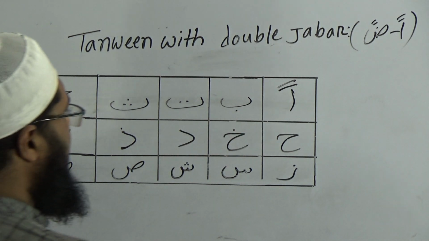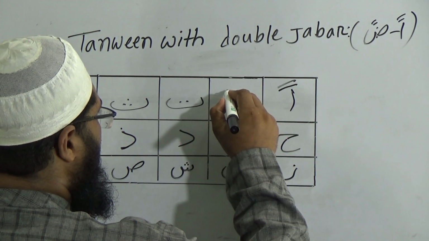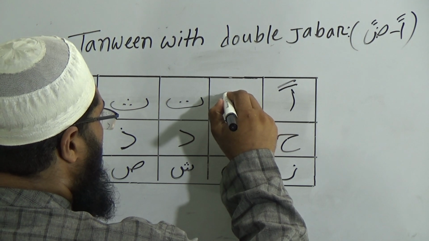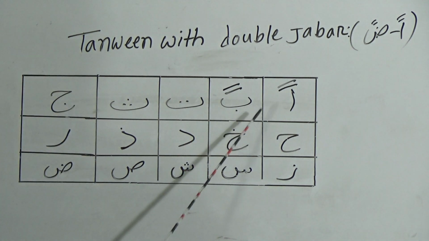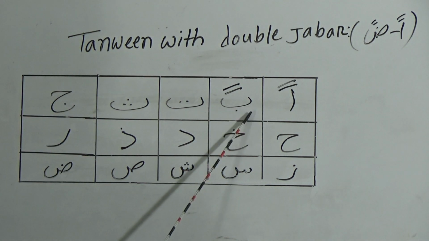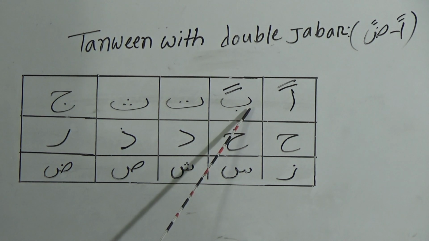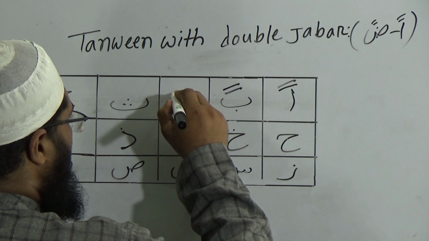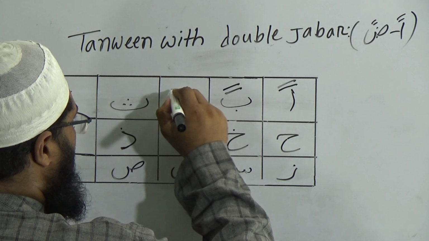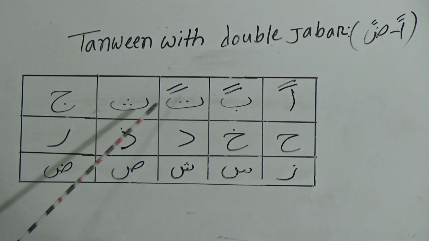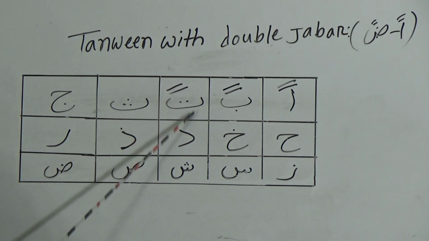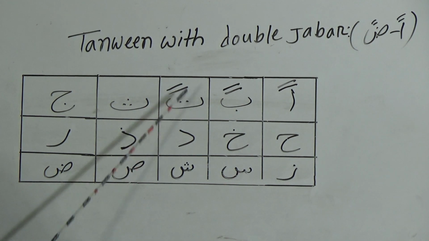Then this one is ba. Now I'm putting double jabr over the ba. You have to pronounce this one, ba dui jabr ban. Now I'm putting double jabr over the ta. Then you have to pronounce this one, ta dui jabr tan.